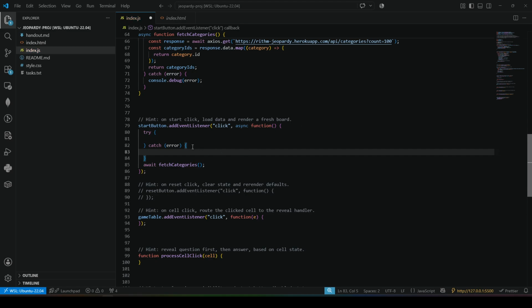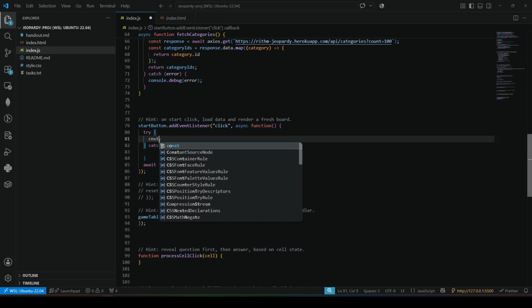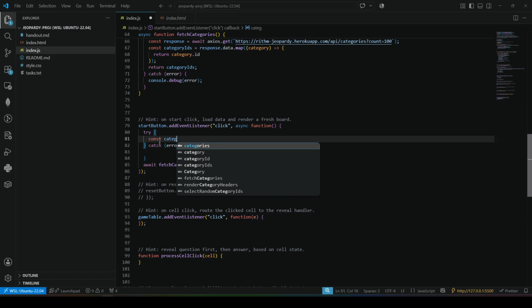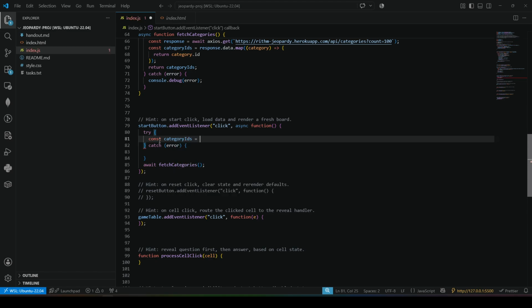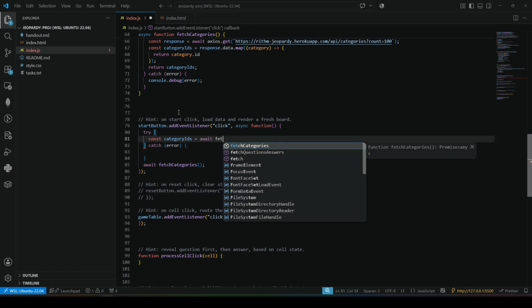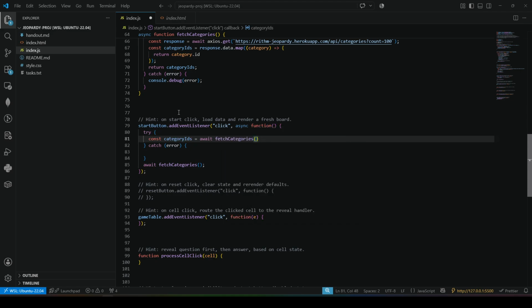I want to get my IDs. So what's gonna be here? So const categoryIDs is going to be what? Well, await fetchCategories, and that will get us back all of the IDs.